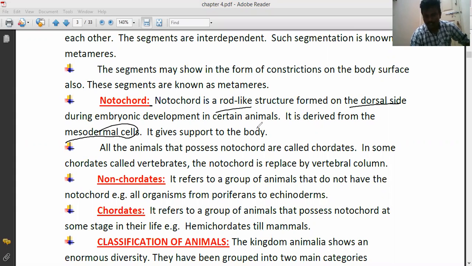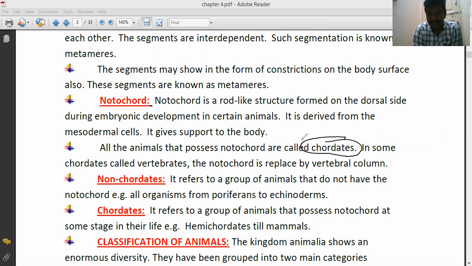The notochord gives support to the body. Generally, notochord gives support to the body, and with the help of that support only, it will be moved. So all the animals, whatever may be the animals, that possess notochord are called chordates.